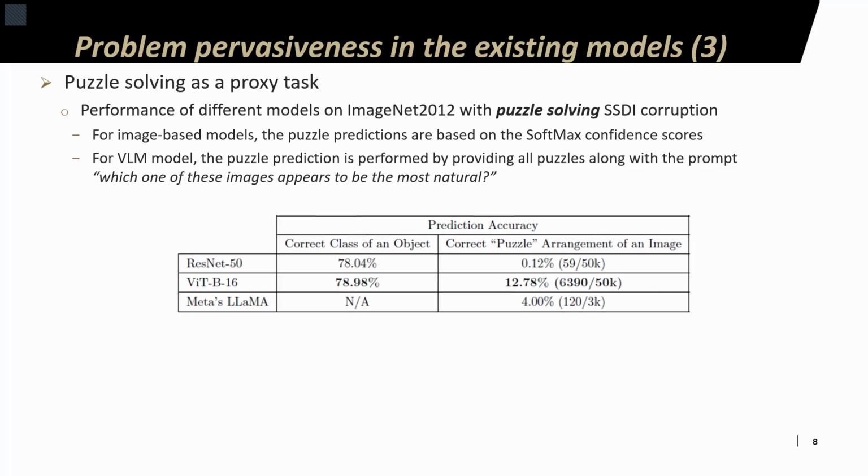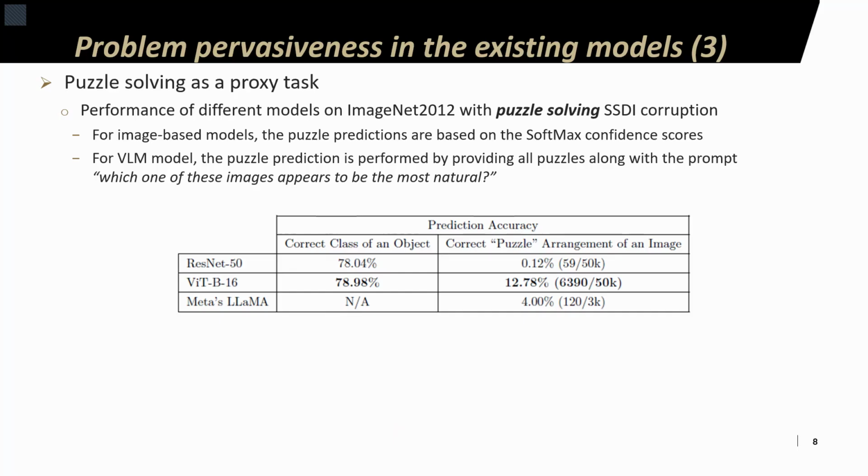There are two major observations here. First, all three models have very low accuracy in determining which of the given images is the correct puzzle arrangement. The highest is observed with the ViT model, which is probably due to inherent patchwise processing along with positional encoding. Second, which is the most interesting observation, is that while ViT and ResNet failed to determine the correct puzzle arrangement, all of the images that they chose as the most natural resulted in almost no drop in classification accuracy.